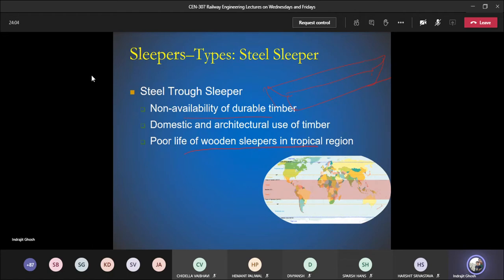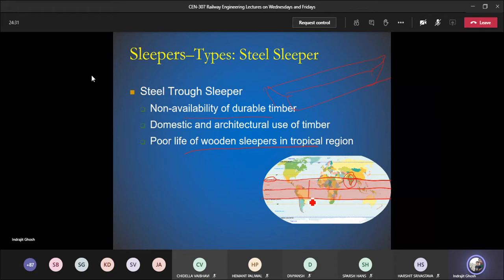Now tropical region, I don't know how many of you are familiar with it. If you look at the world map, then there is a line in the middle which is known as the equator. There is one more line, very small font, it is Tropic of Cancer. Tropic of Cancer is passing through India, here you can see, and this is Tropic of Capricorn.